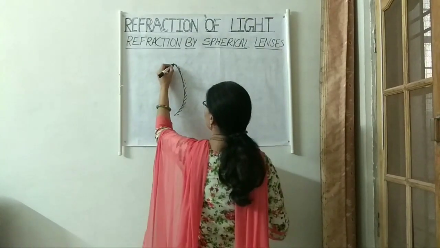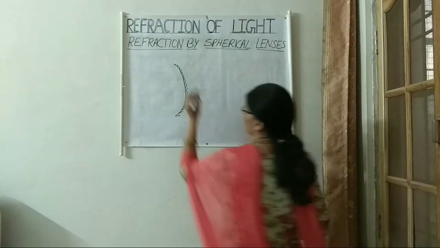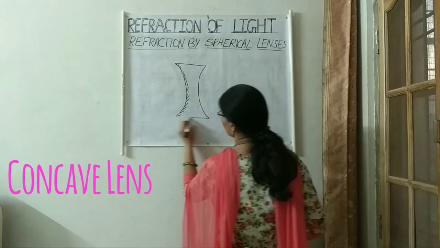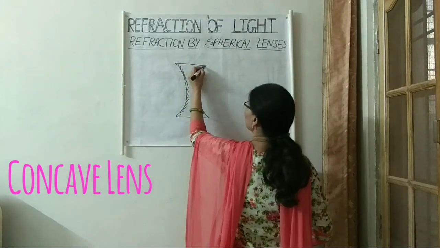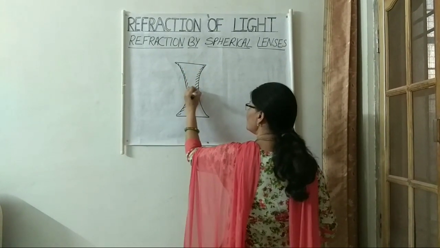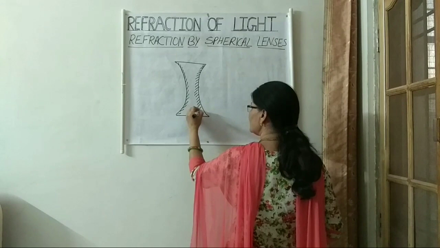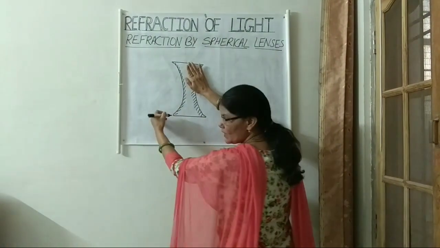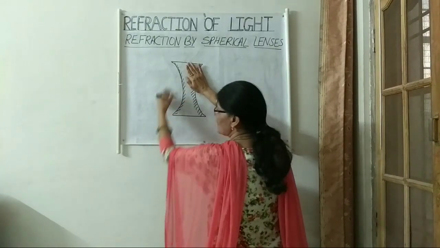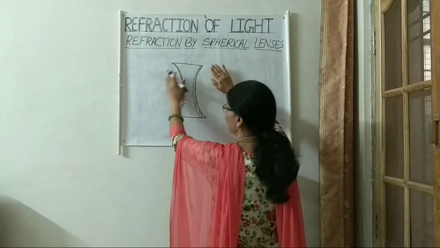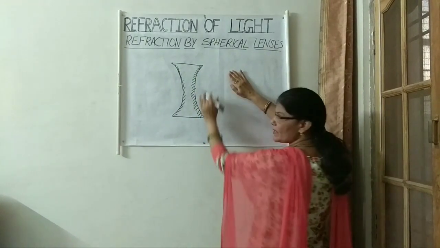When we join two concave mirrors like this, then this is our concave lens. When we consider one at a time, this is our concave mirror, this is the reflecting surface of the concave mirror, and this is also a reflecting surface of the concave mirror.